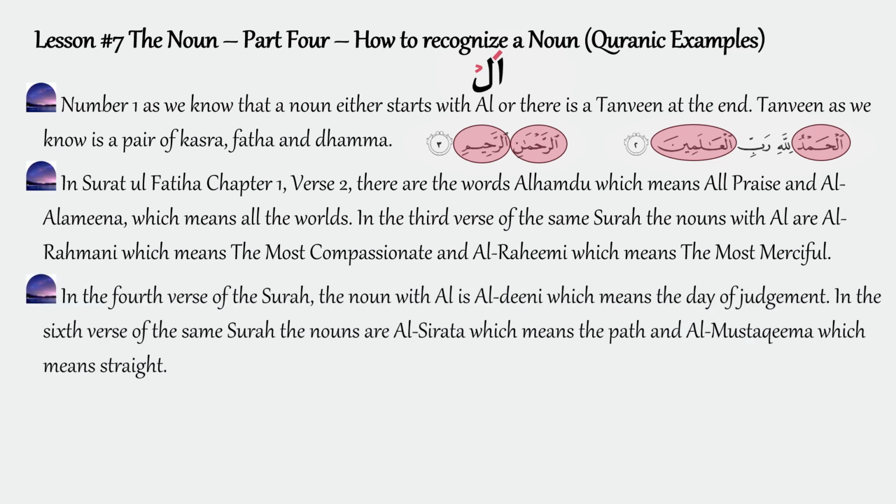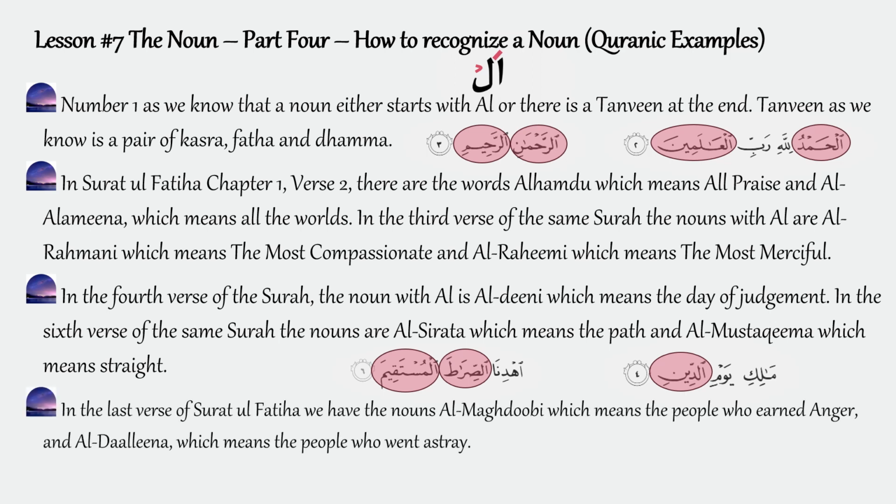In the 4th verse of the surah, the noun with Al is Ad-Dini, which means the day of judgment. In the 6th verse of the same surah, the nouns are As-Sirata, which means the path, and Al-Mustaqima, which means straight.